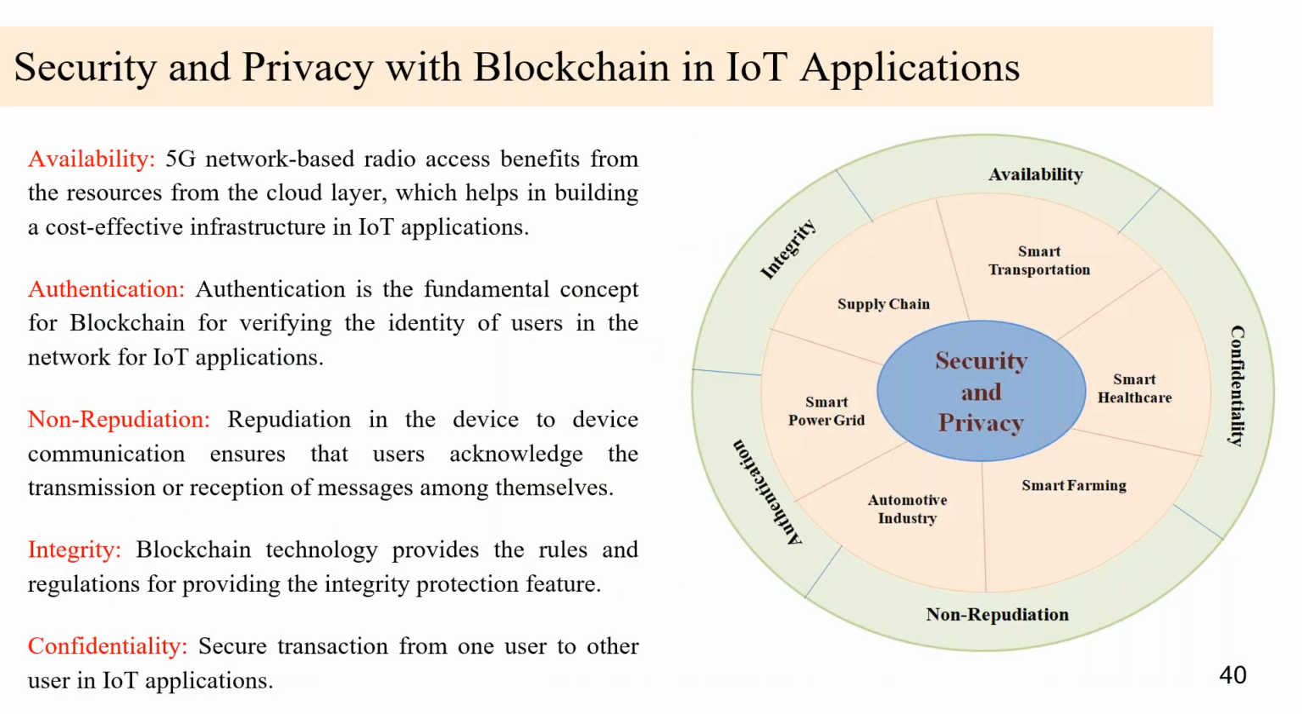This is security and privacy with blockchain and IoT applications. The parts include availability, authentication, non-repudiation, integrity, and confidentiality. Availability means that a 5G network based system gets extra benefits from the resources of the cloud layer, which help in building a cost-effective infrastructure for IoT applications. This is the whole part for security and privacy with blockchain and IoT applications.